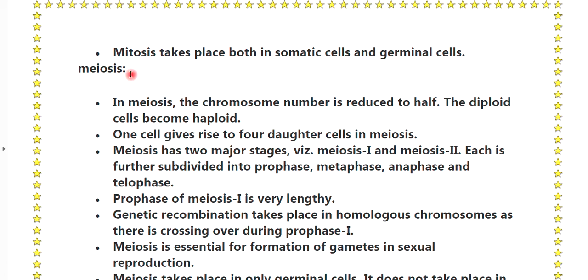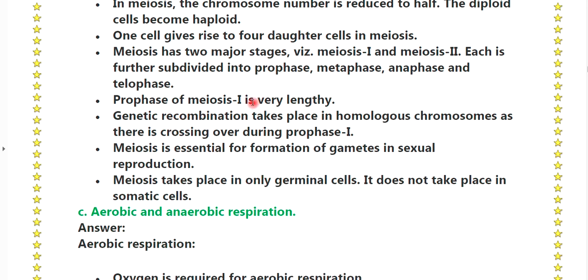Okay. In meiosis, the chromosome number is reduced to half. The diploid cells become haploid. One cell gives rise to 4 daughter cells in meiosis. Meiosis has 2 major stages, that is meiosis first and meiosis second. Each is further subdivided into prophase, metaphase, anaphase and telophase. Prophase of meiosis first is very lengthy. Genetic recombination takes place in the homologous chromosomes as there is crossing over during prophase first. Meiosis is essential for the formation of gametes in sexual reproduction. Meiosis takes place only in germinal cells. It does not take place in somatic cells.